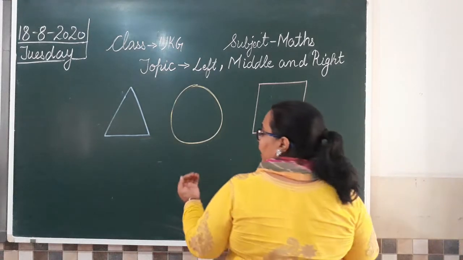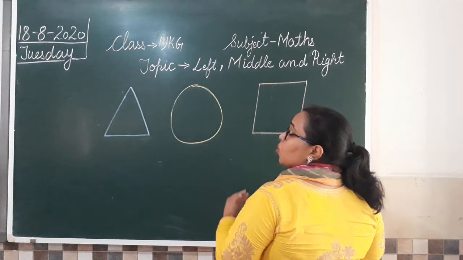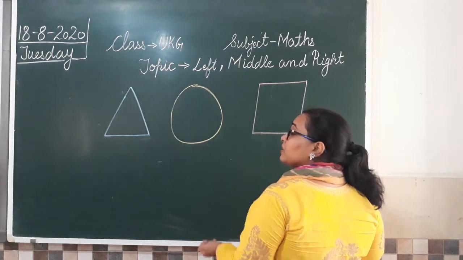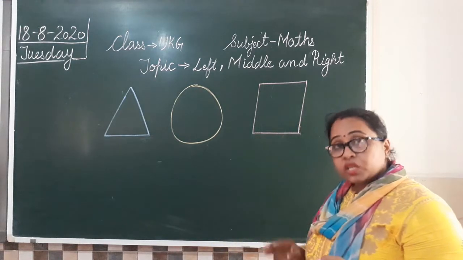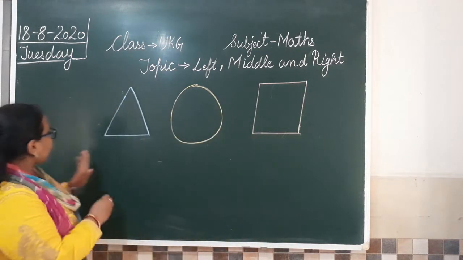If I am standing like this as you are watching this video, tell me which shape is on the right side of the circle. Which shape? I am repeating my question, or rather I am writing my question.